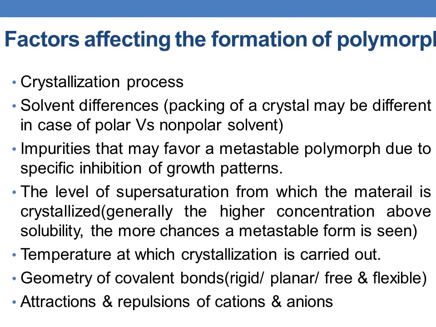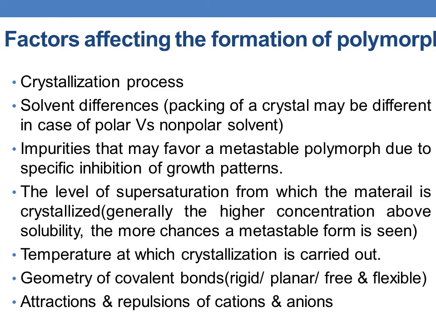So impurities and the level of supersaturation may favor a metastable form. The temperature at which crystallization is carried out may also affect the formation, as does the geometry of the covalent bonds of a particular molecule, whether they are rigid and planar or free and flexible.